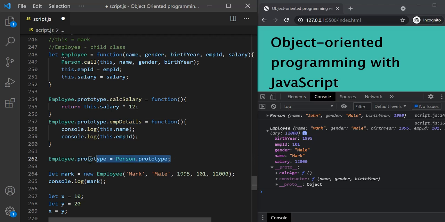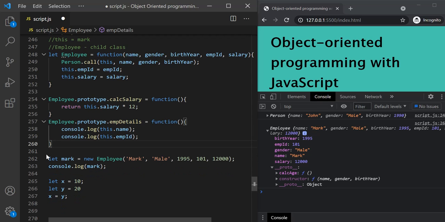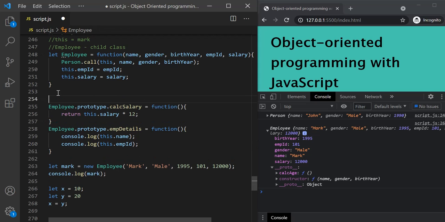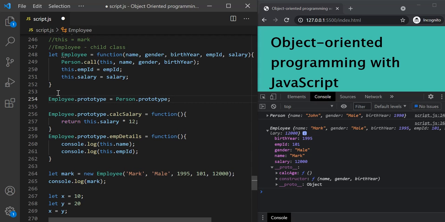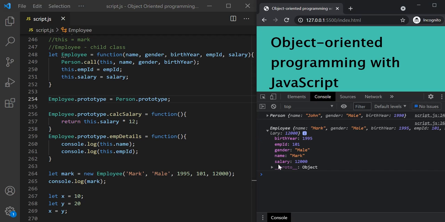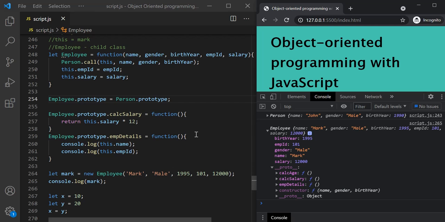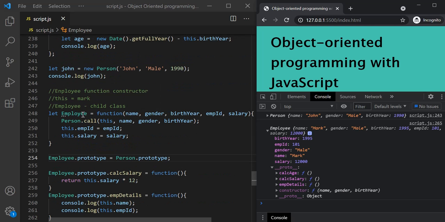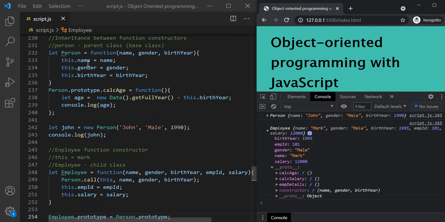And that's why we should always do it before attaching any method to the prototype of child object. Okay, save the changes, and now it should have all the three methods. So in this way, this employee function constructor is inheriting the properties and methods of this person function constructor.